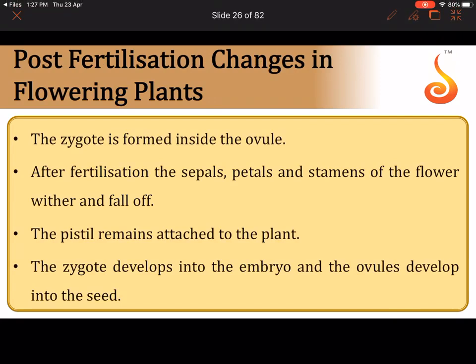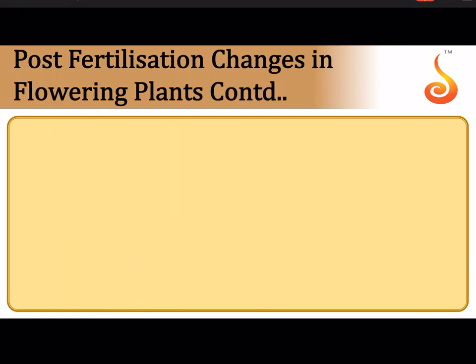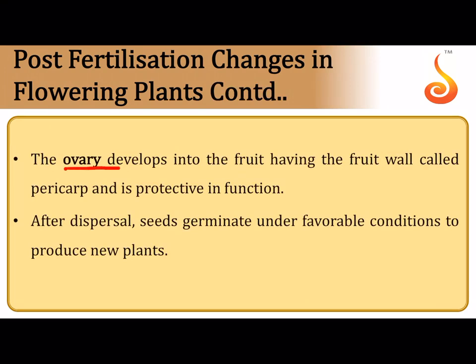If you take post-fertilization changes in the flowering plants after the zygote, you all know that the zygote is present inside the ovule. Later the ovule develops into the seed, isn't it? So most importantly, the ovule, which has a developing embryo inside, will ultimately become the seed. And then what happens to the ovary? You know that in the plant the ovule is located inside the ovary. If you remember, the wall of the ovary becomes the pericarp, which is the fruit wall. It protects the seed inside, and once the seed germinates under favorable conditions, the seed will grow into a new plant.